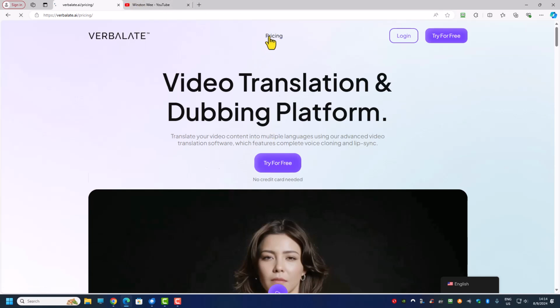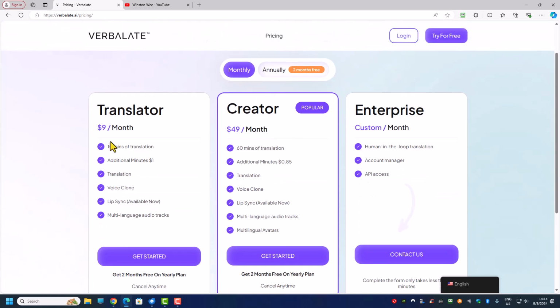And if you look at the pricing for Verbalate, it costs about $9 per month for 10 minutes, and then $49 per month for 60 minutes. If you go for the annual plan, then you get 2 months free, so it'll be cheaper. But if you want to try it, you can just take the translator version. The free version only uses their voices, so you can't do voice cloning for free, but you can try it. The free version will give you about 2 minutes of video translation. So with that, let's get started.